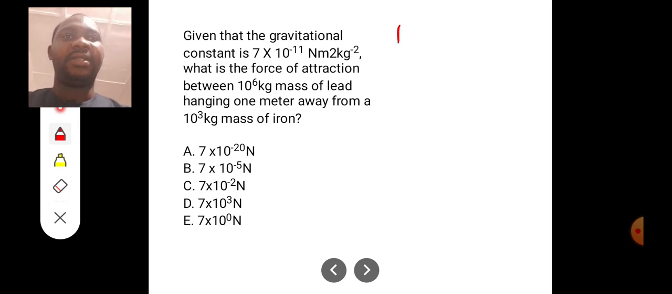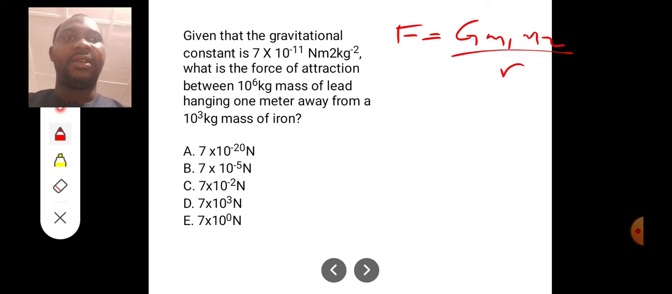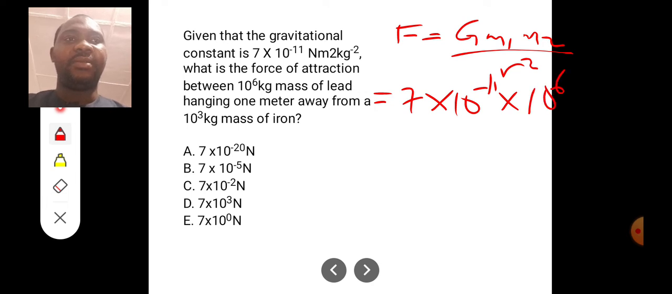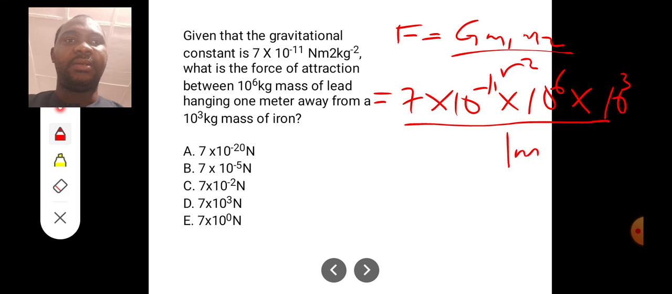Our force remains the same. F is still G m1 m2 all over r squared. So in this case now, my G is 7 times 10 to the power minus 11 multiplied by my m1, which is 10 raised to the power 6. My m2 is 10 raised to the power 3. Okay, now divided by the distance, which is 1 meter.